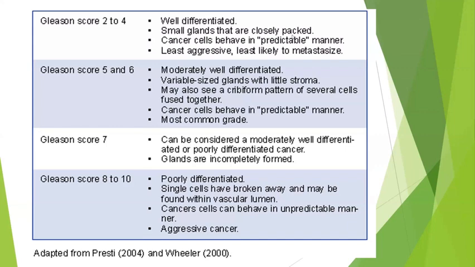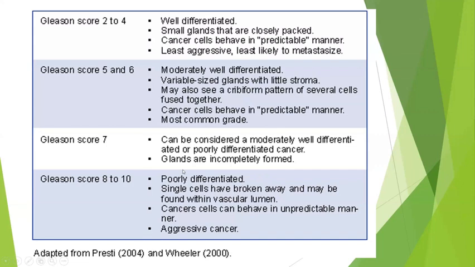Okay. So there is no other way; you have to mug up. Remember, 2 to 4 will be small glands, closely packed, usually well differentiated glands. Whereas 5 to 6 will be moderately differentiated with minimal stroma. A cribriform pattern of glands will be seen, sometimes with necrosis. That will be the most common with the Gleason score of 5 to 6.